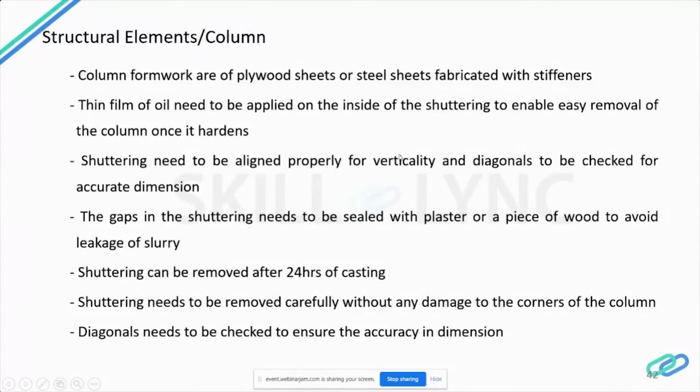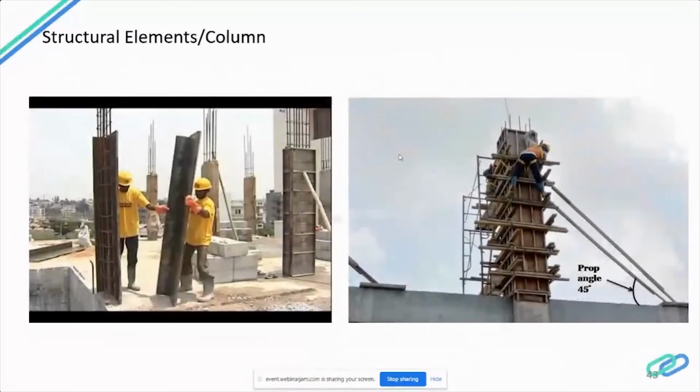So shuttering needs to be carefully removed so that no damage occurs to the corners of the column. The corners of the column should not get chipped off while shuttering is being removed. Then diagonals need to be checked to ensure accuracy in dimension. So these are the guidelines which we need to follow in column shuttering. As I said, these are the steel shutterings we now use, and this is the prop angle we use for the shuttering of columns.